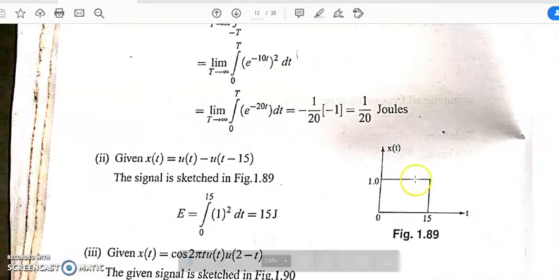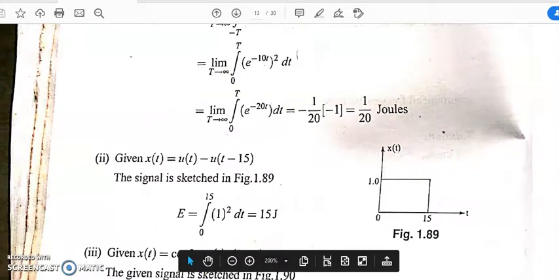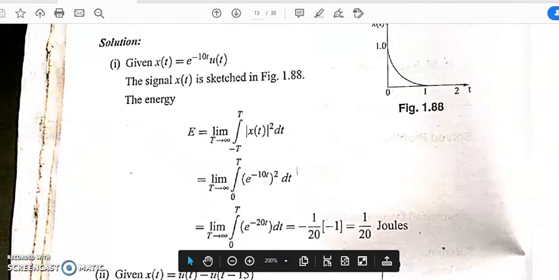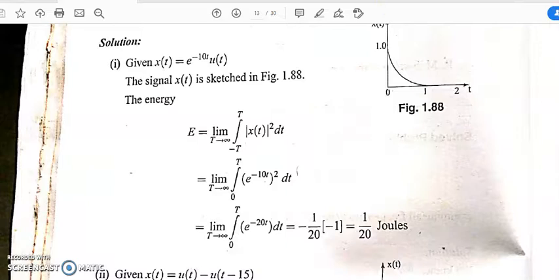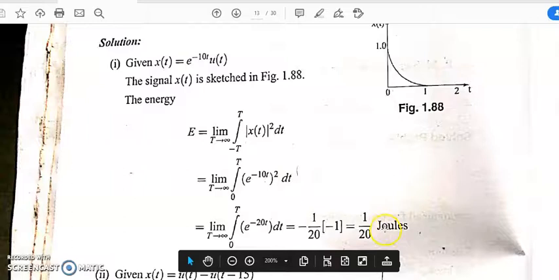Okay, here is a problem. We will solve this problem. There is a problem given as x(t) equal to e to the power minus 10t u(t). So what will be the energy of that signal? The energy will be 1 by 20 joules. So we know u(t) means the unit step signal.